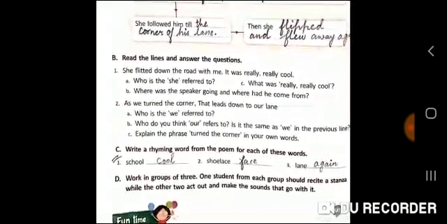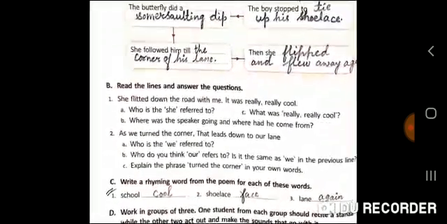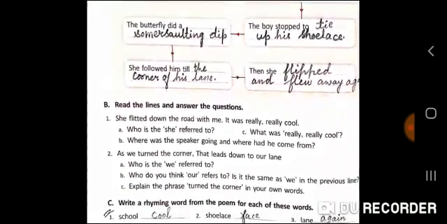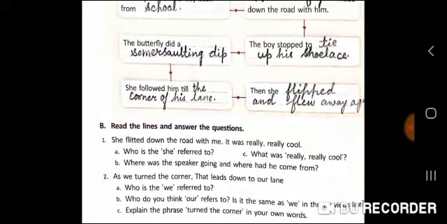Now, let's do part B. Here we will discuss the question answers. If you wish to write, you can write them in the rough notebook for practice. Otherwise, this is a non-evaluative topic. We need not write in the English notebook.